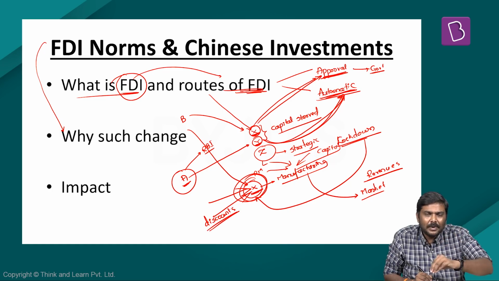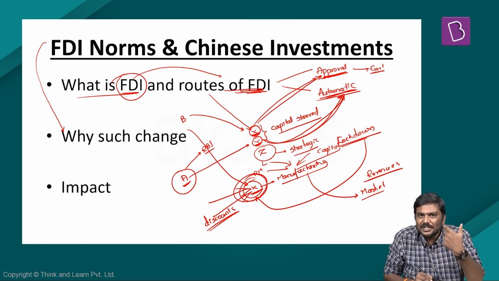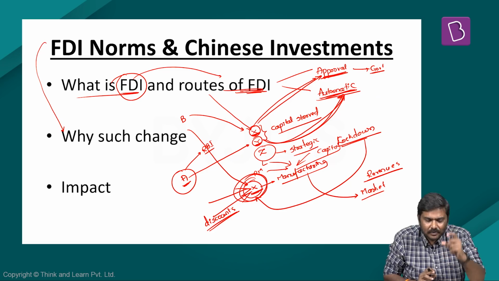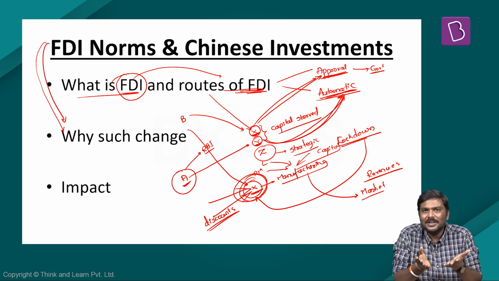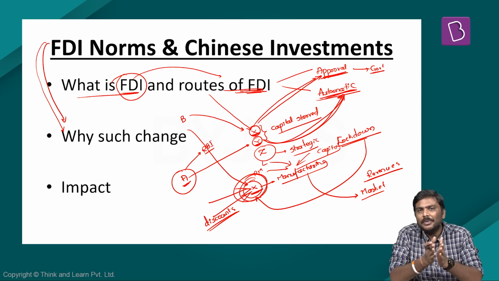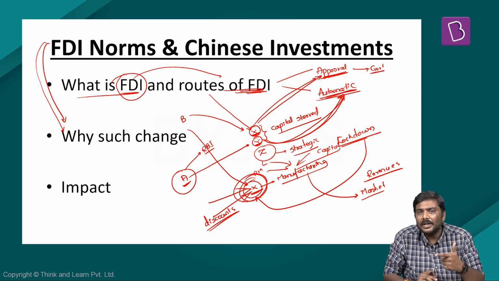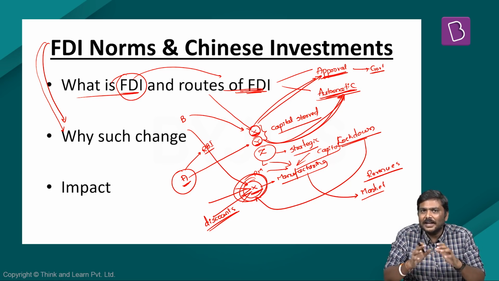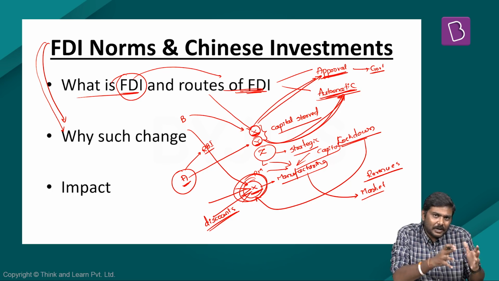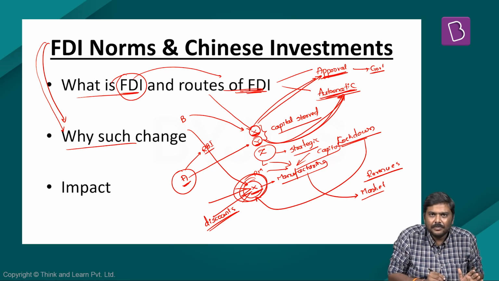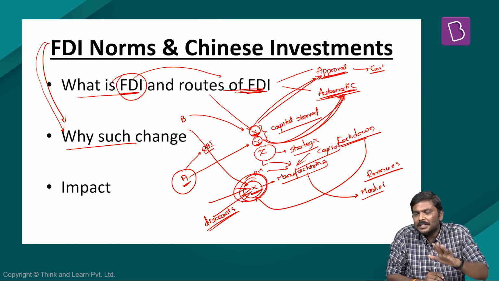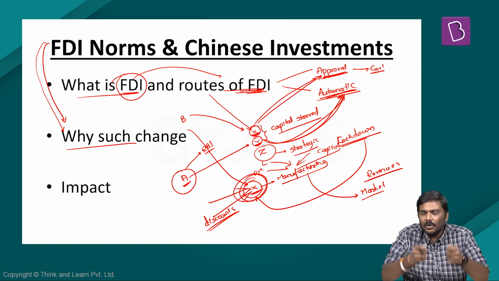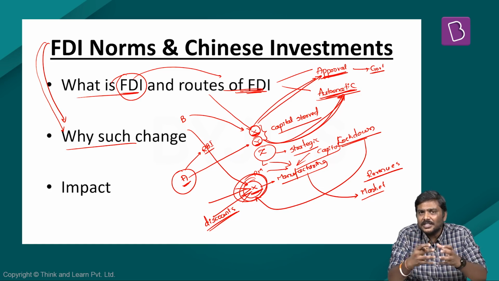This has been seen to happen in countries such as Italy and Spain. That is the precise reason. Please remember this. India is not just an outlier with respect to changing its FDI policy. The same kind of policy changes have been made by the USA, the European Union, Spain, and so on and so forth. Why have they done it? In order to protect their domestic companies. So the argument put forward by the Government of India to change its FDI policy is that they want to protect the domestic companies, to ensure that Chinese investors will not come into India and start buying out these domestic companies at cheaper or discounted rates.